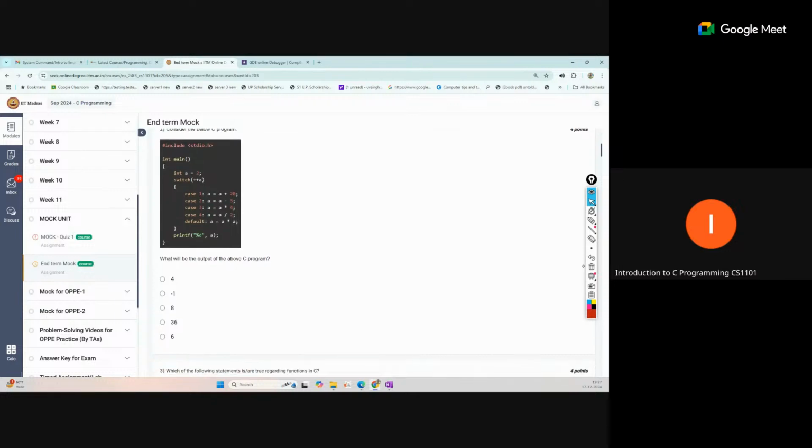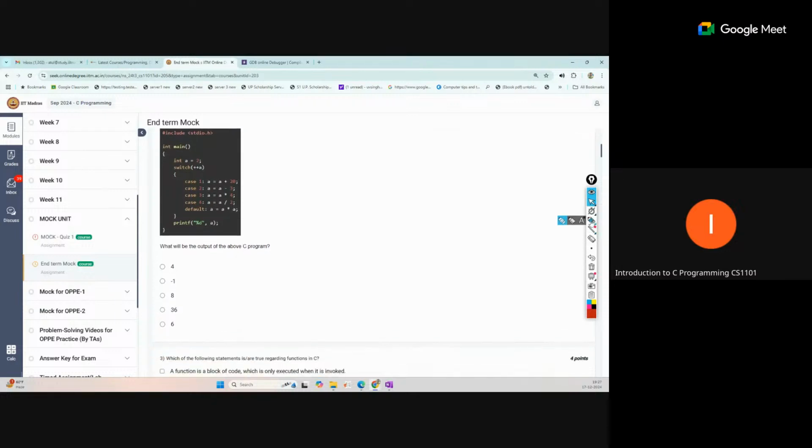This we have discussed: switch case. You can see int main, a equal to 2, and switch (++a). Pre-increment is also involved in this.